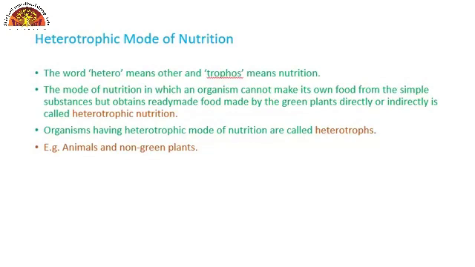Second is the heterotrophic mode of nutrition. The word hetero means other and the word trophos means nutrition. So the mode of nutrition in which an organism cannot make its own food from simple substances but obtains its food from green plants directly or indirectly is called heterotrophic nutrition. Organisms having heterotrophic mode of nutrition are called heterotrophs, for example, animals and non-green plants.